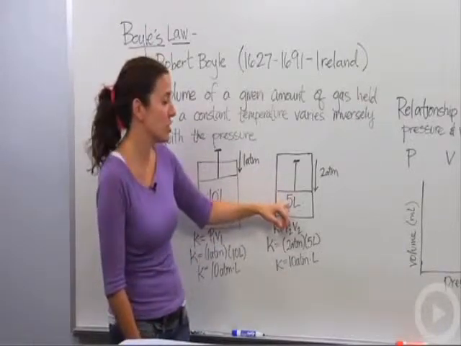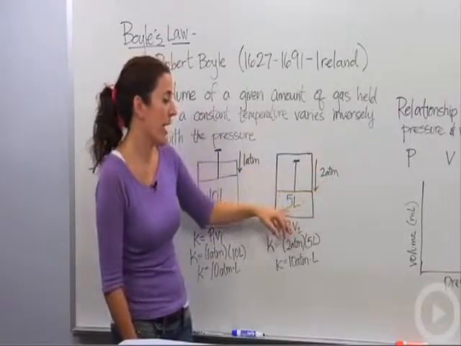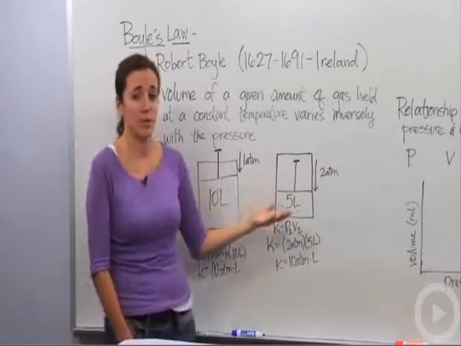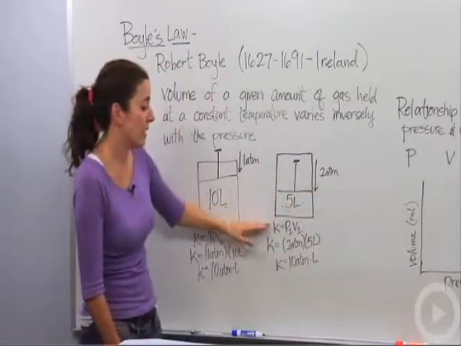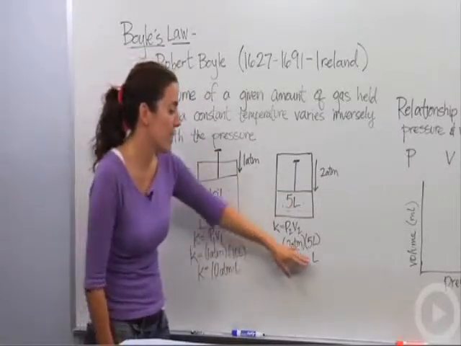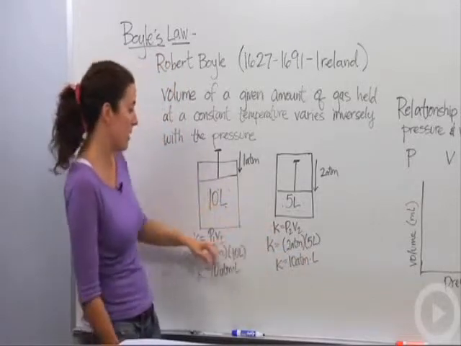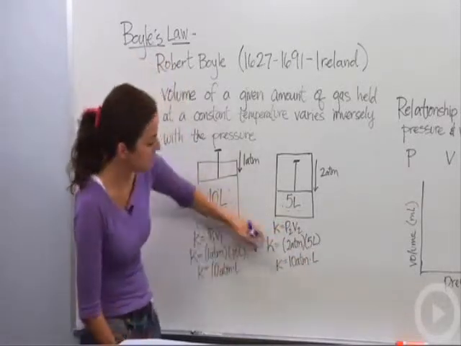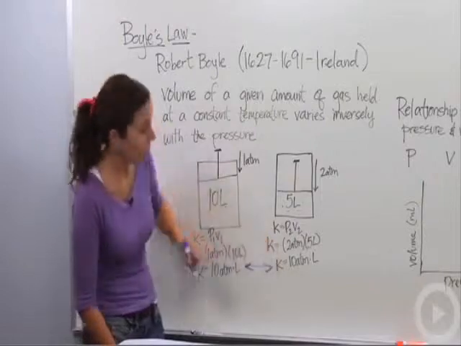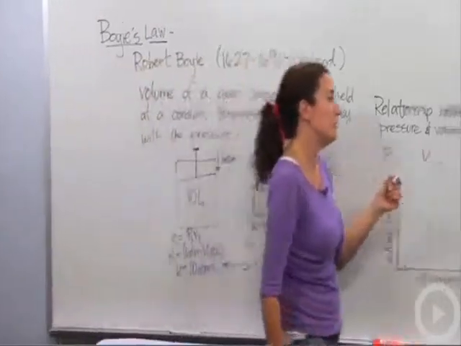So there is a relationship between the pressure and the volume of the container, as long as the temperature is constant. So if we were to multiply these, we get the same thing as we did before, 10 atmosphere liters. So notice that P1 V1 equals P2 V2. These two guys are the same. Great.